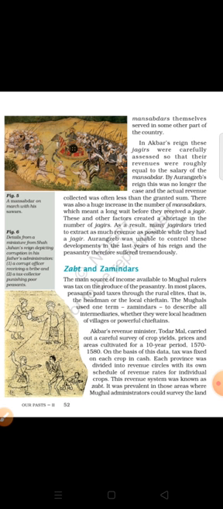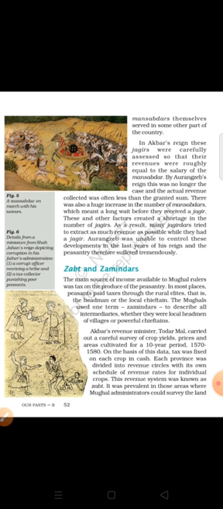Aurangzeb was unable to control these developments in the last years of the reign, and the peasantry therefore suffered tremendously. Okay, so it was not good from the point of view of the farmer, because they were capturing more revenue. They were receiving more revenue from the peasants.